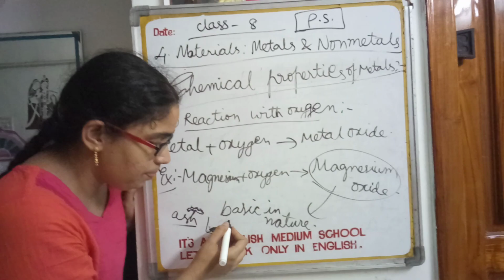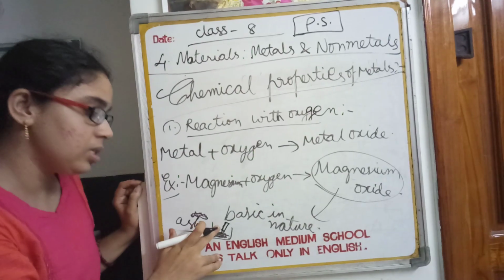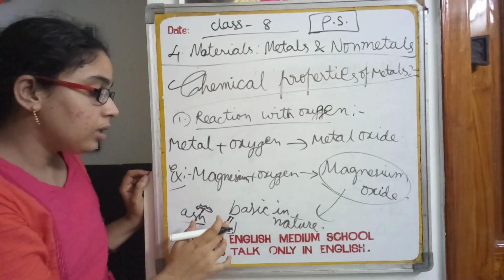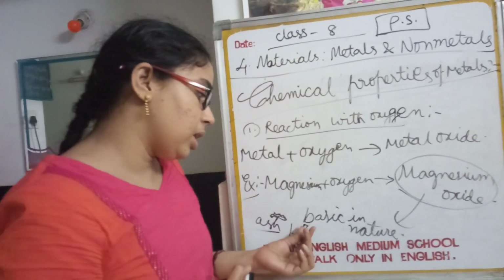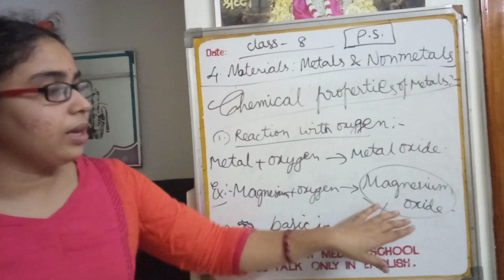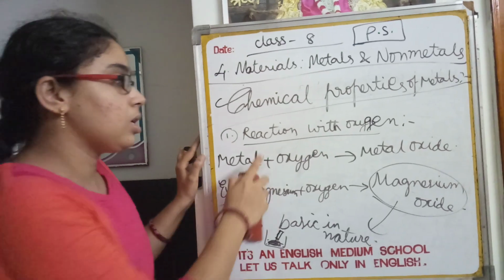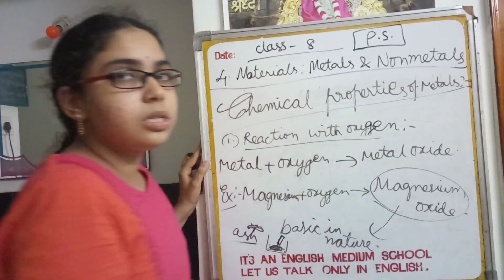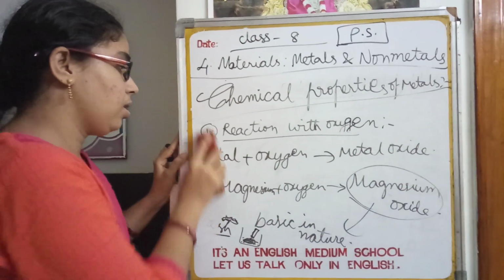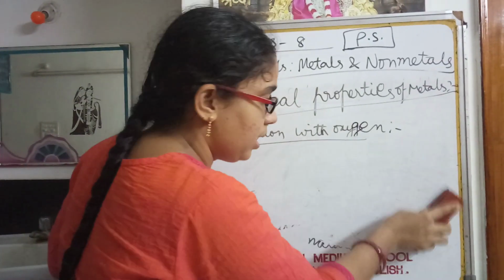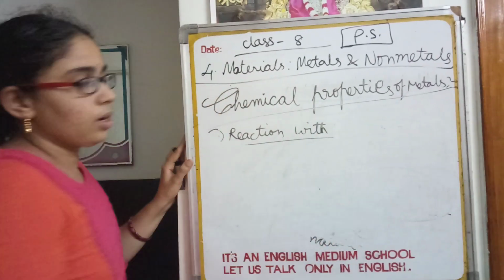If we take a red litmus paper and put it in this solution, the red litmus paper turns blue. That means those substances which turn red litmus paper to blue are said to be bases. By this we can clearly understand that metal oxides are basic in nature. Not only this metal, every metal oxide is basic in nature. So this is about the reaction of metals with oxygen. Whenever metals react with oxygen, they form metal oxides. Next property is reaction of metals with water.